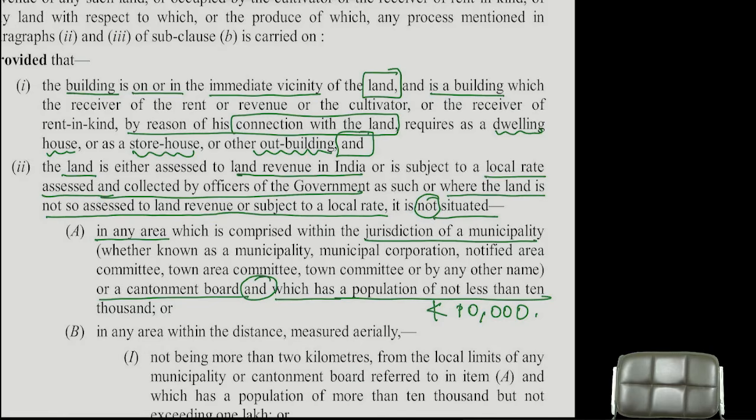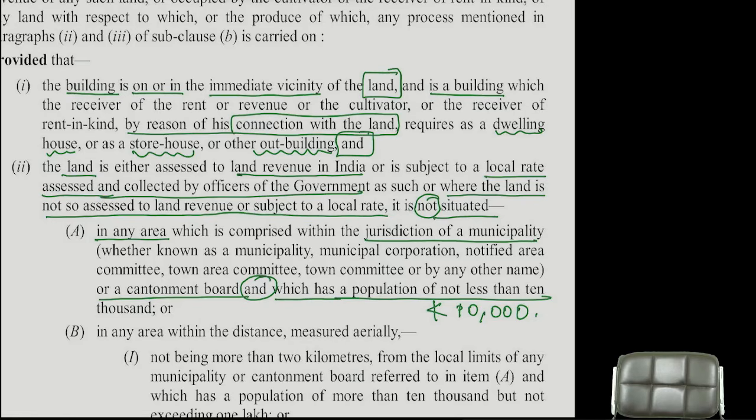What is that condition? That land should be either assessed to land revenue or it should be subjected to local rates. If both are not there, at least it should not be situated in any area which is comprised within the jurisdiction of a municipality or a cantonment board, which has a population of not less than 10,000. It should not be situated in such a place. Not less than means what? More than or equal to 10,000.